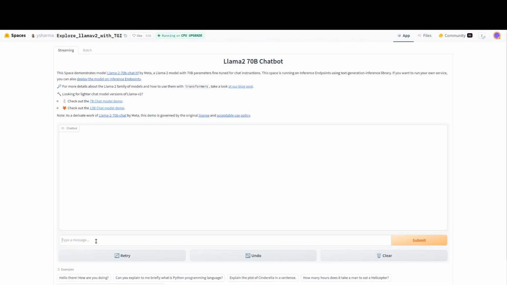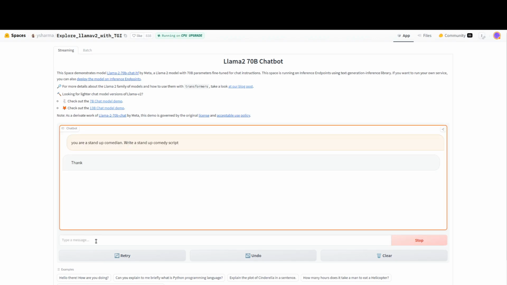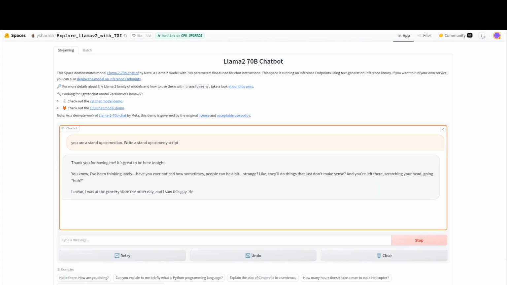Now the third way you can access the LLAMA 2 model is through the Hugging Face interface. There are separate interfaces for all three models, 7 billion, 13 billion, and 70 billion. Now let's start with the 70 billion model. So this model did not list the jokes one after the other like the LLAMA 2 demo app.